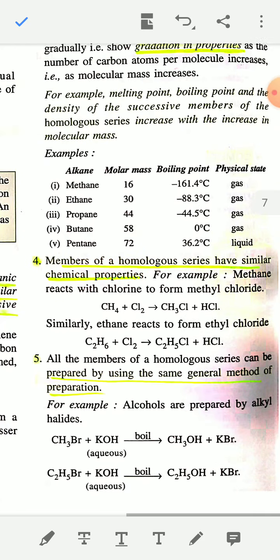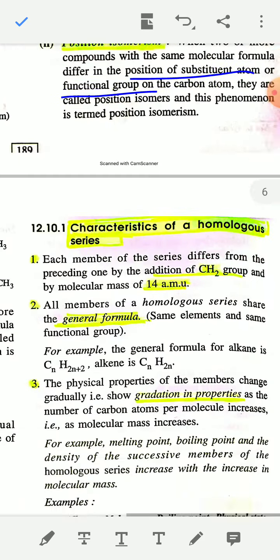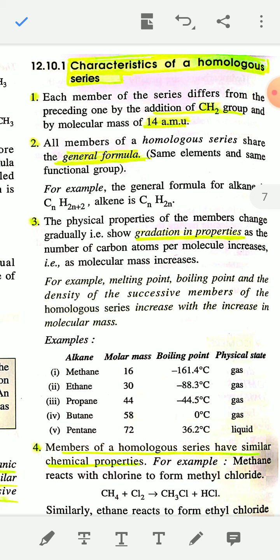So, properties of a homologous series. Each member of the series differs from the preceding one by the addition of a CH2 group and by a molecular mass of 14 amu. Second characteristic, all the members of a homologous series share a general formula. For example, the general formula of alkane is CnH2n+2. The general formula of the alkene series is CnH2n.